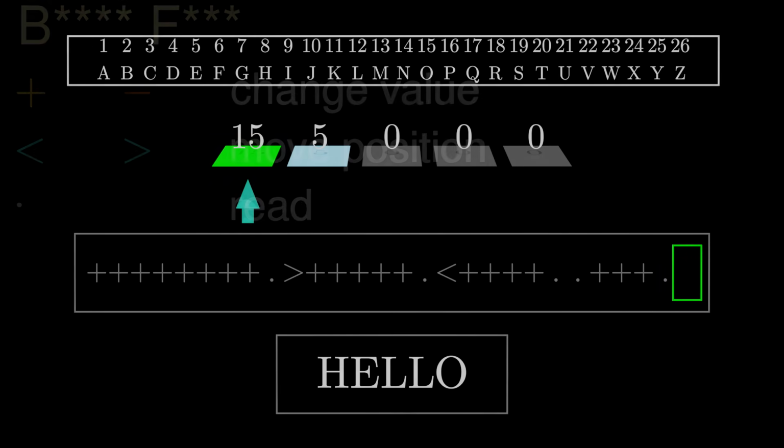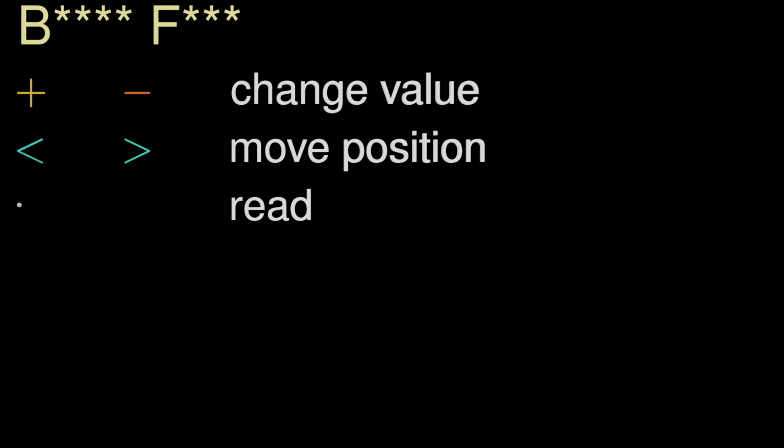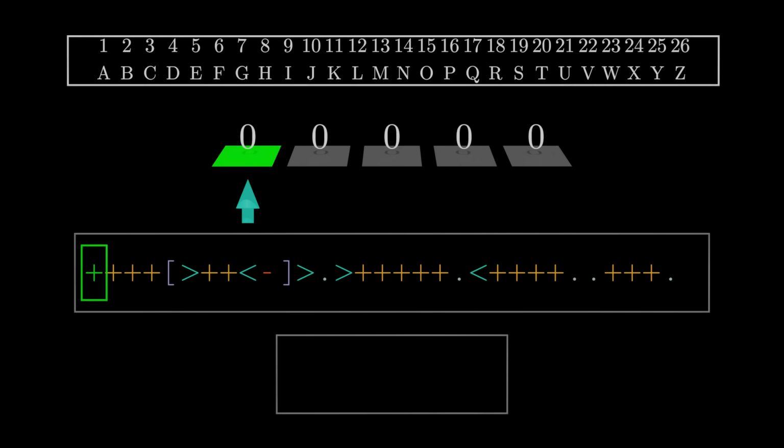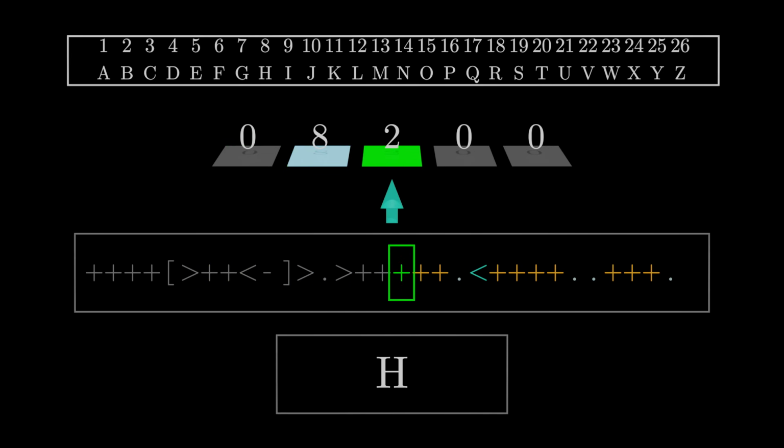We can make the program look fancier by introducing 2 more commands that create a loop. Opening and closing brackets mark a section of the program that gets repeated as long as the number at the current tape position is larger than 0. We don't have to count pluses up to 8 now, we can just multiply 4 by 2. It doesn't make the program any shorter, but it does make the language Turing complete, which means anything that can be computed at all can in principle be computed in BF.